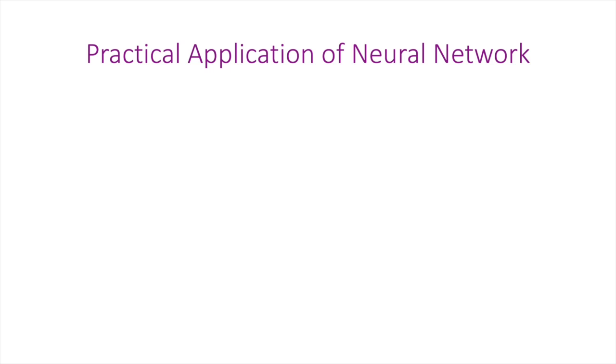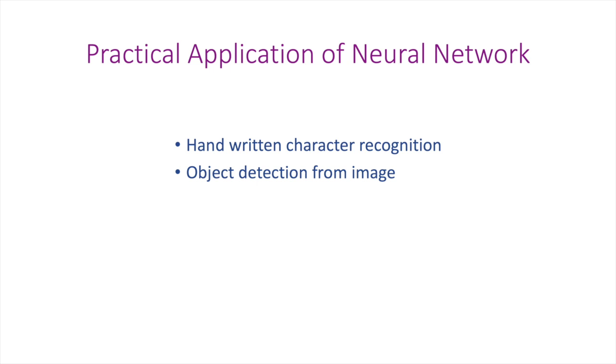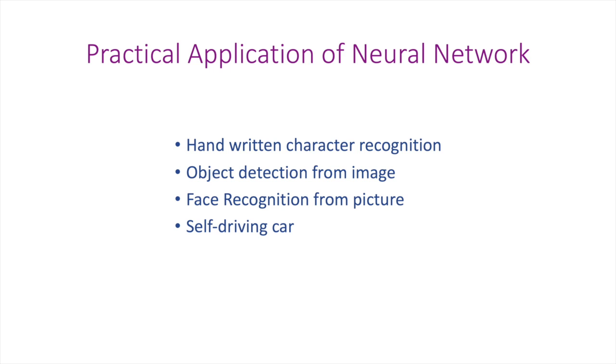First, what are the practical applications of neural network? Character recognition from handwritten text. Of course, it is not easy to identify each character as a character can be written in various ways. Second example is object detection from an image. Then face recognition from a photo in social media. And how can I miss the famous example of self-driving car?